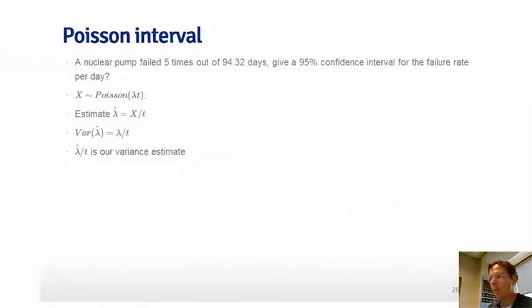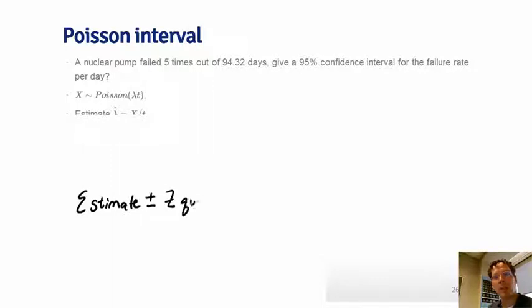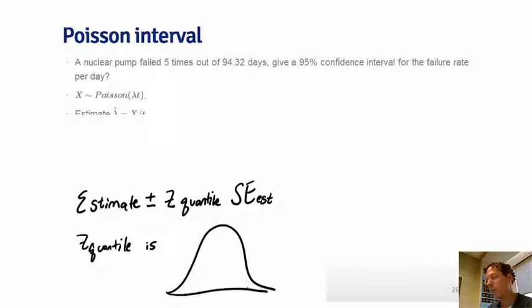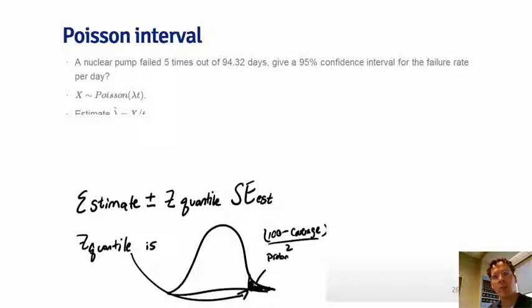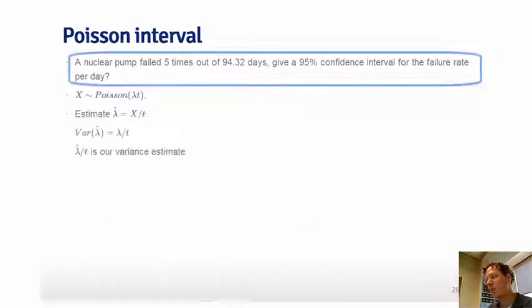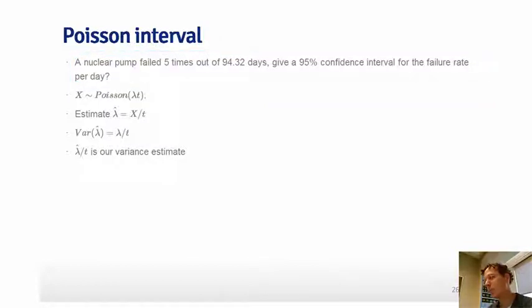Let's create a Poisson interval using the estimate plus or minus normal quantile times standard error of an estimate formula. This is based on the central limit theorem, though it's maybe a little less clear how the central limit theorem is applying in this case. I'll talk about that a little bit in a minute. So let's talk about a nuclear pump that failed 5 times out of 94.32 days. Give a 95% confidence interval for the failure rate per day.